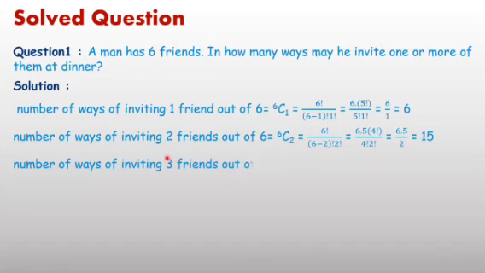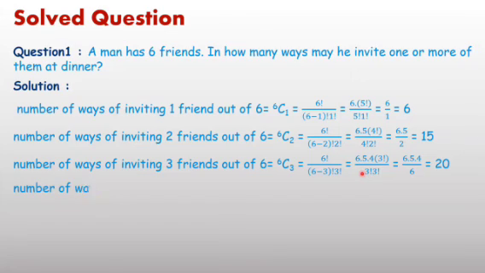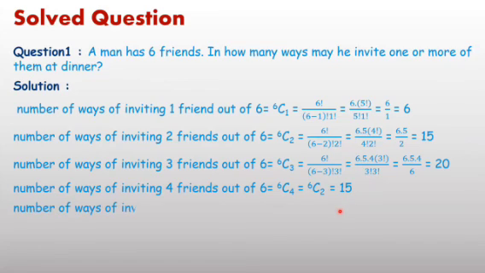Or third option, he invites 3 friends out of 6 at a time. Then the number of options is 6C3. After solving you get 20. Or 4 friends out of 6, 6C4. Just apply the formula nCr equal to nC(n minus r), so 6C4 equal to 6C(6 minus 4), that is 6C2. Value of 6C2 calculated here is 15.